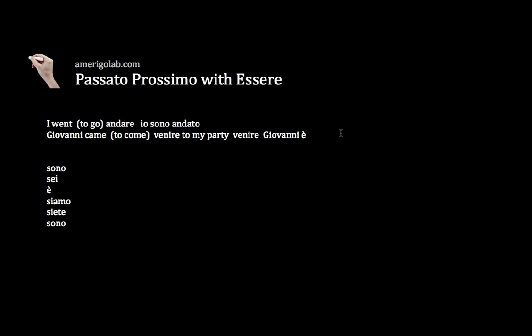So I must take venire, and again venire is a regular verb, so I simply drop ire and I add uto. Giovanni è venuto alla mia festa. So you must work in this way with all those verbs that take the auxiliary essere.